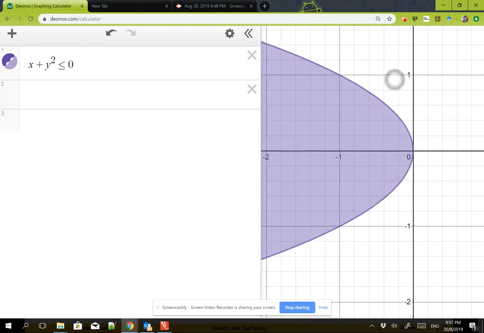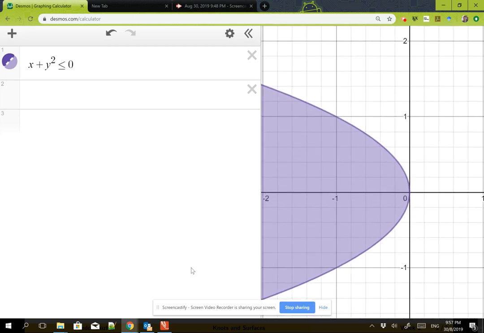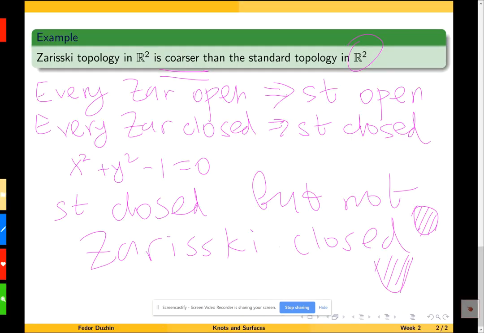So a solid closed set would not be possible. Which is why there exist closed sets in the standard topology that are not closed in the Zariski topology. So these two conditions, that every Zariski closed set is standard closed, but not every standard closed set is Zariski closed, mean that the Zariski topology is coarser than the standard topology.